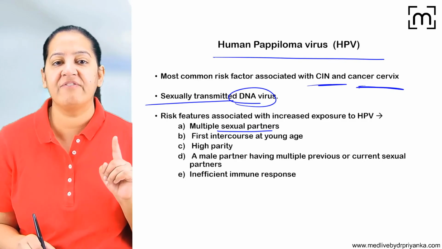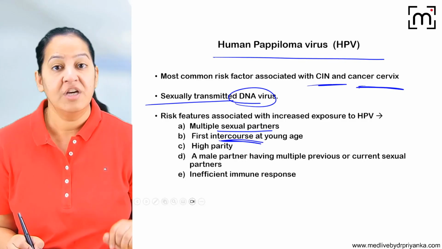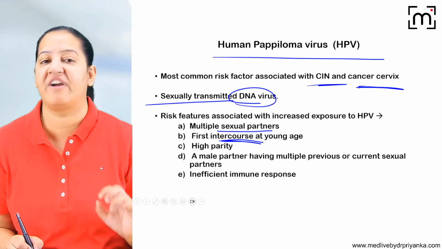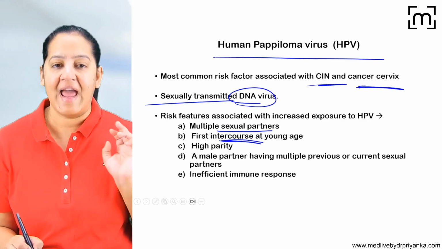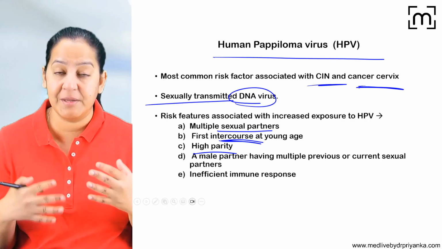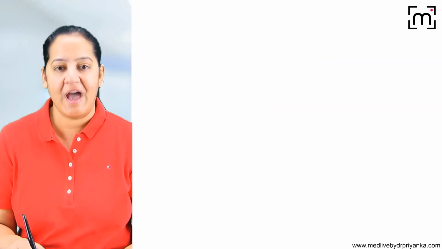Any female who has first-time sexual intercourse before the age of 18 years, at a young age, is at high risk of developing HPV infection in future, and is at high risk of developing cervix carcinoma in future. Any female who has multiple children, who becomes pregnant multiple times, that is high parity.